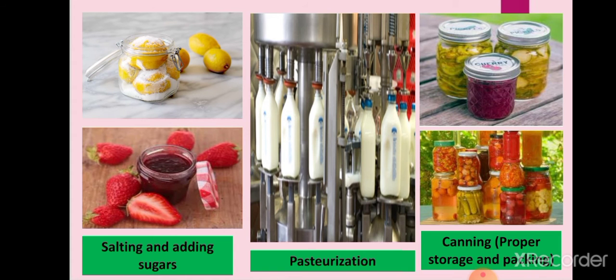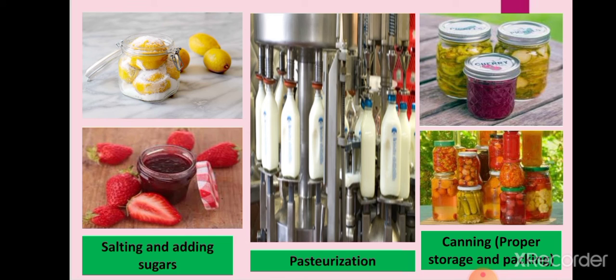Then the next process is salting and adding sugars. Many food items are preserved by adding salt or sugar. When we add salt or sugar, the cells of microorganisms lose water, and microorganisms will not be able to grow in such food items where salt and sugars are mixed. So when we add salt and sugar, they draw the water from the microbial cell and do not let them grow in the food items.